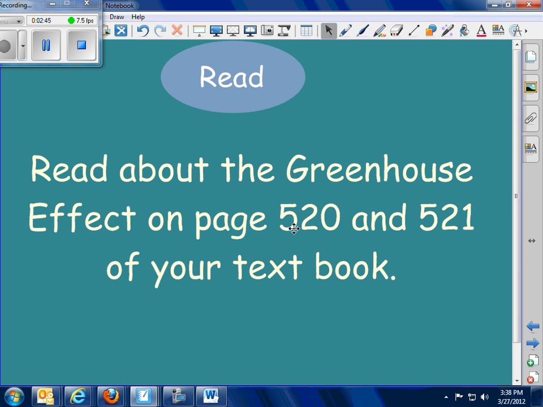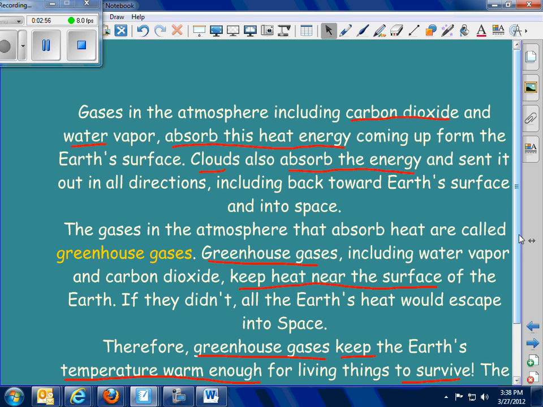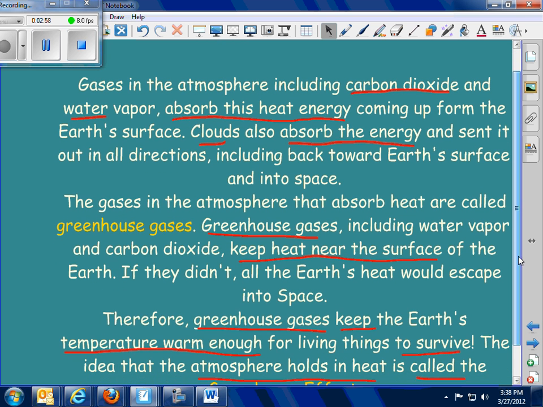Now, if you go to page 520 and 521 in your textbook, which I hope you have at home, you can definitely read about this a little bit more in detail. Our notes just indicated that we do have these greenhouse gases, and in these greenhouse gases, water vapor and carbon dioxide and other gases, well, they absorb the heat, the clouds absorb the energy, and then they send it back in all directions, some back to the earth, some back into space.